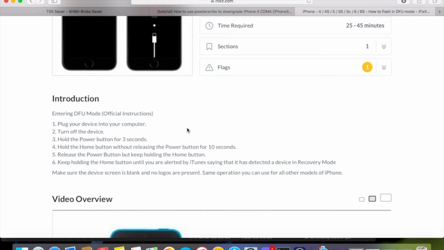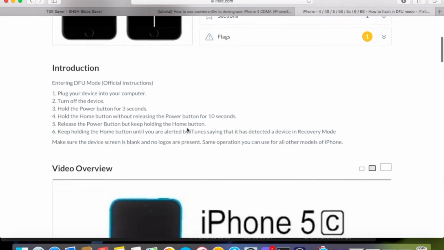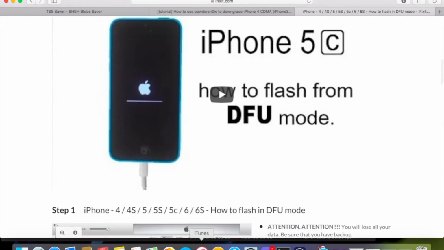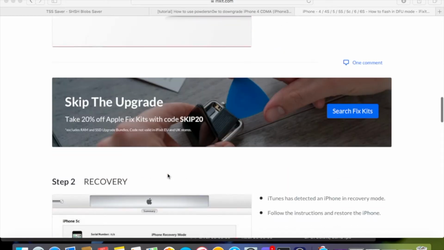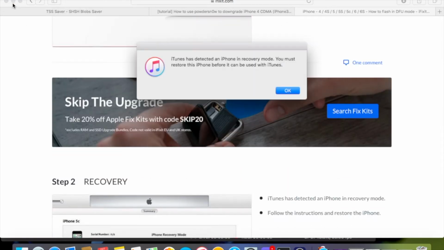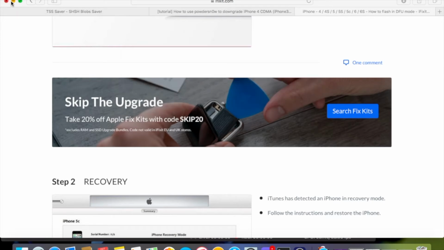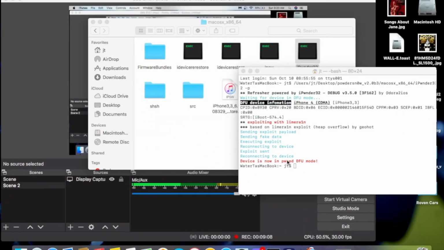And then when the screen goes black, no logos are present, just hold down the home button. iTunes yells at you for your phone being in DFU mode. But the screen will be off. But you can see it here, it'll say send fake data, all that. You're now in phone DFU mode.